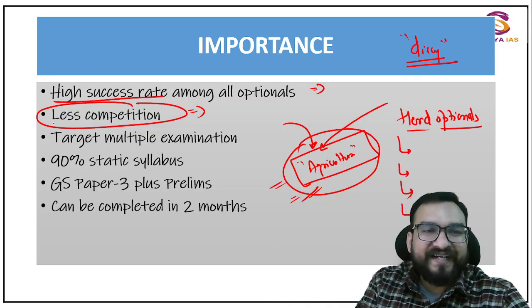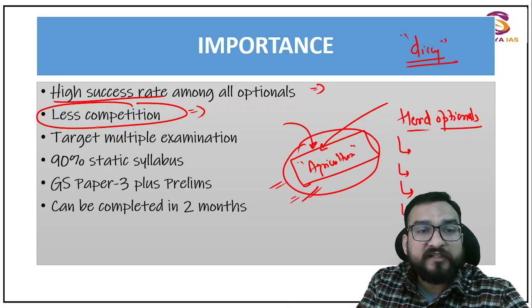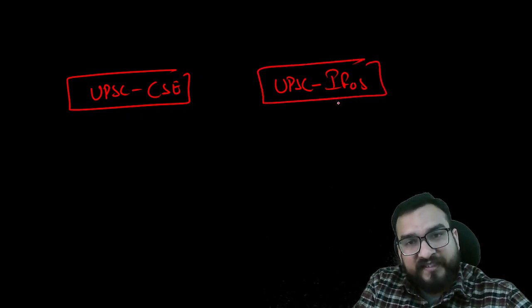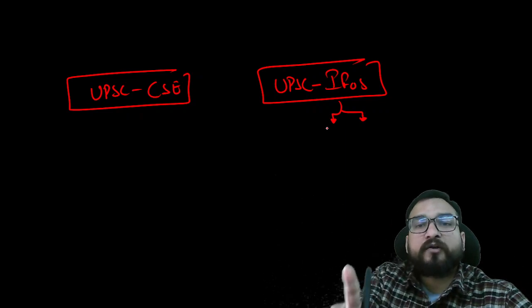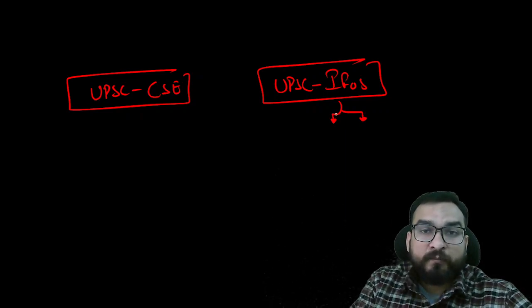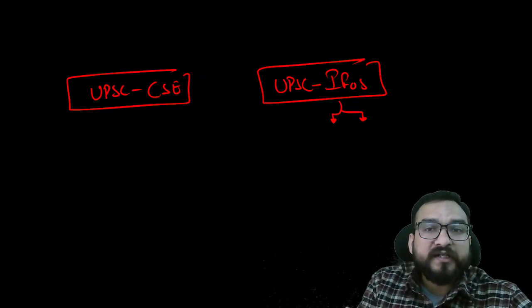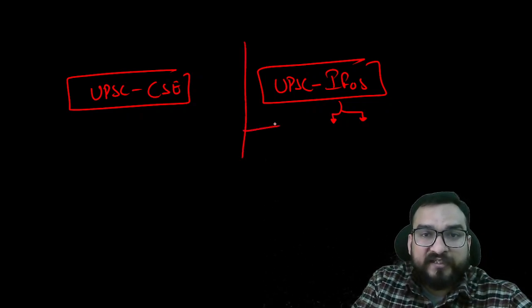So one is this. The second importance of this agriculture optional is you can target multiple options or multiple examinations. For example, you are sitting primarily for the UPSC civil services examination, but you can also give the UPSC CSE IFoS, the Indian Forest Service examination. In this, you have to choose two optionals, and one of the optionals you can go for is agriculture. But you cannot sit in the Indian Forest Service examination with the socio or PSIR optional. Let me tell you, so the technicality is over here.